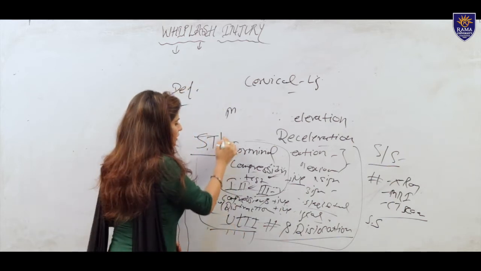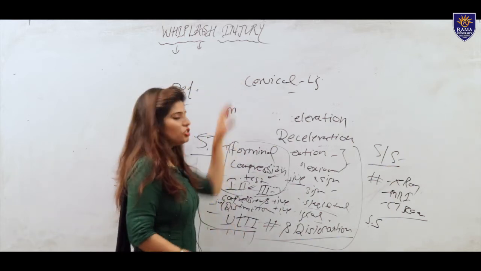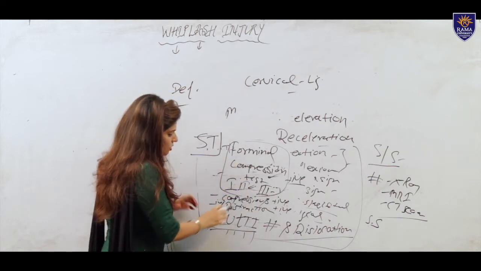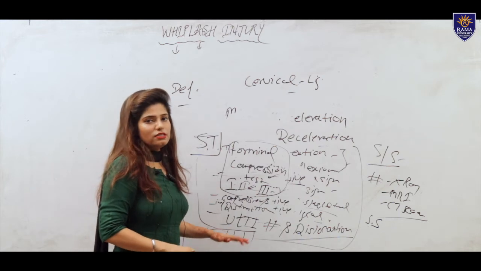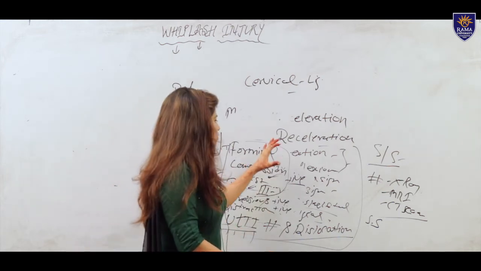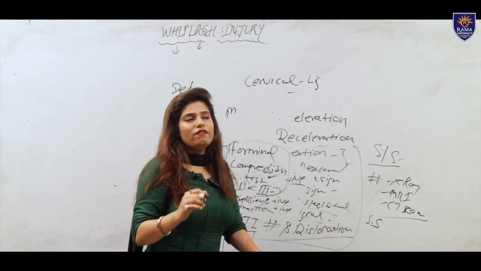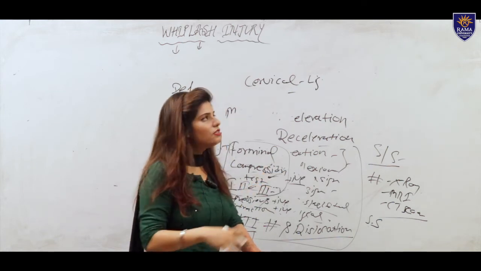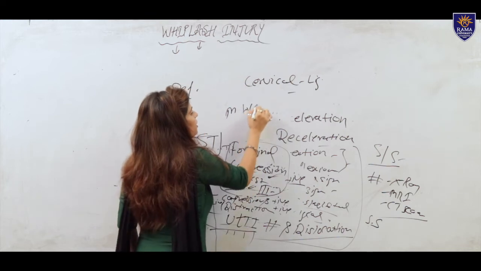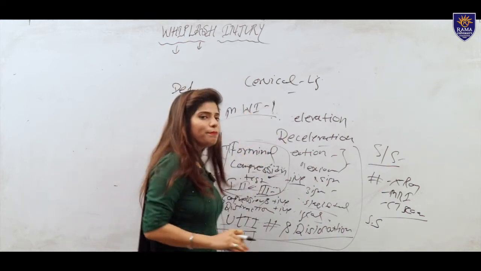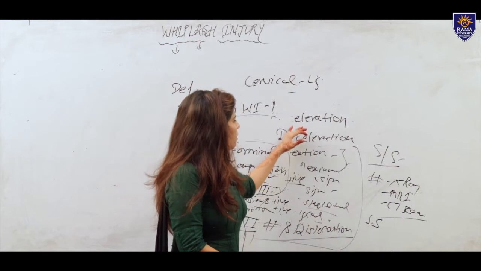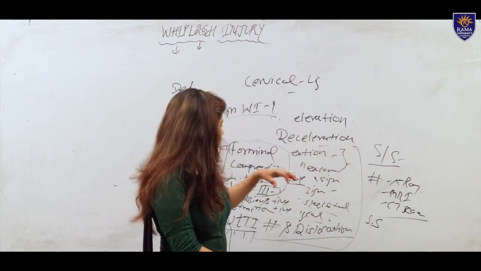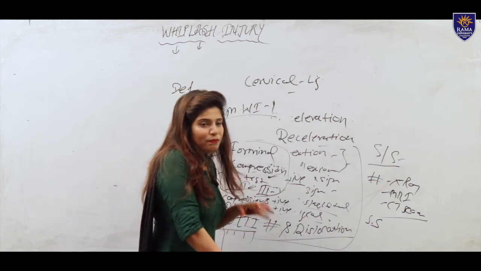So we do 3 special tests in the whiplash injury. The first one is the foraminal compression test, the second is the compression and distraction test, and the third one is the ULTT test. If the tests are positive, we give a provisional diagnosis of whiplash injury, question mark. Okay. Next, this is the diagnosis. There is the physical examination, imaging examination, and the special tests we are doing.